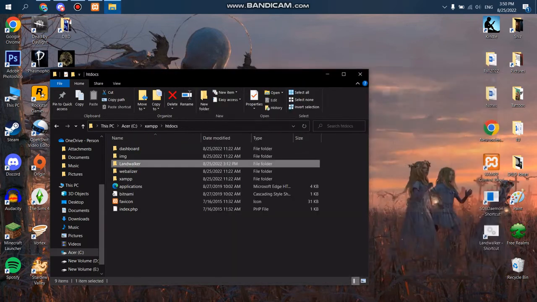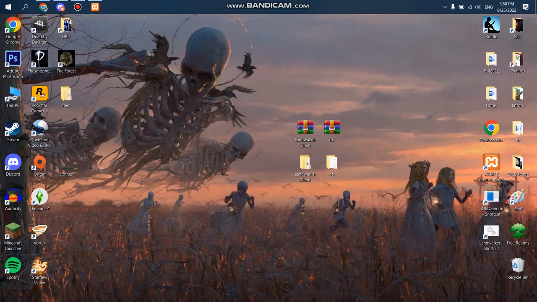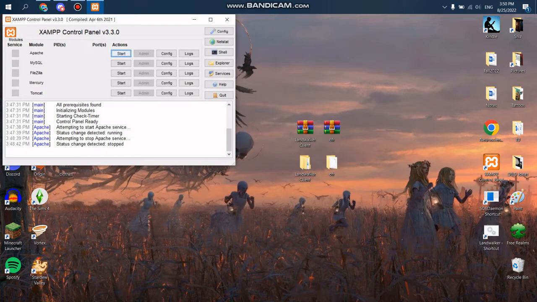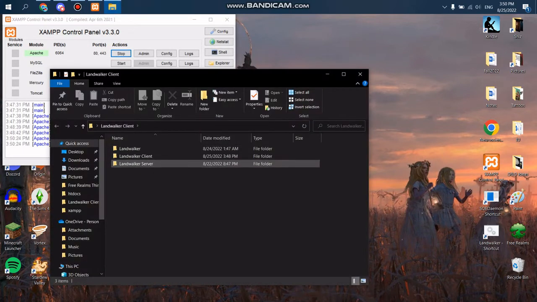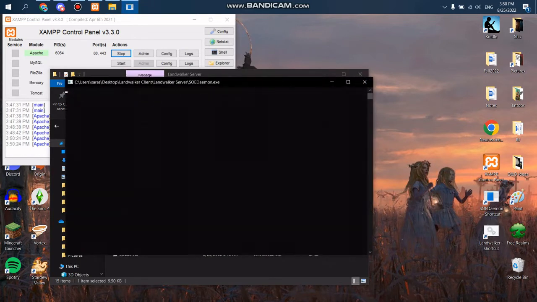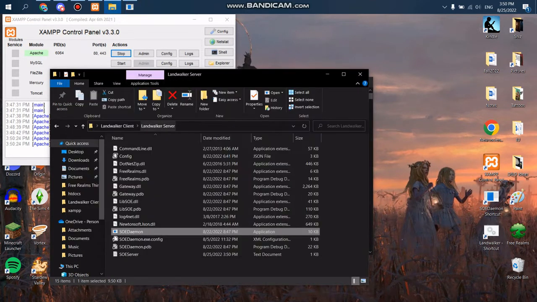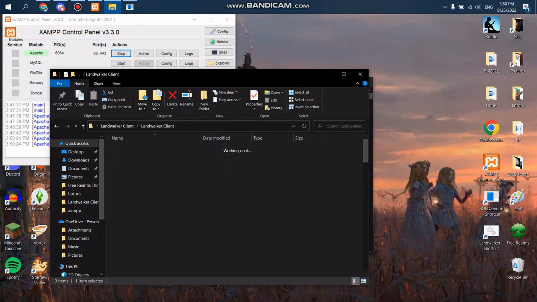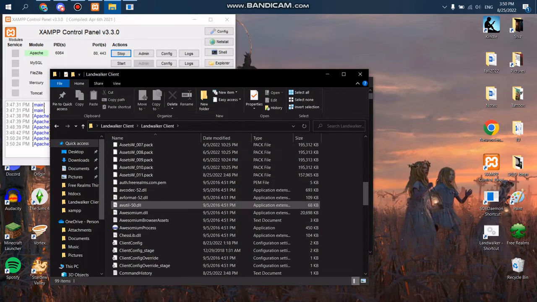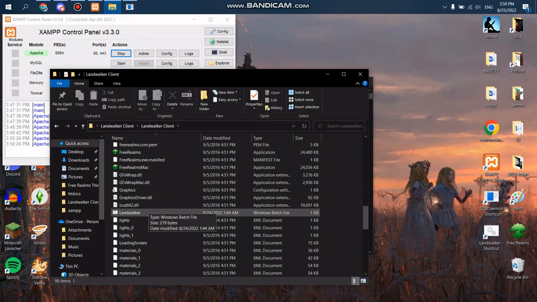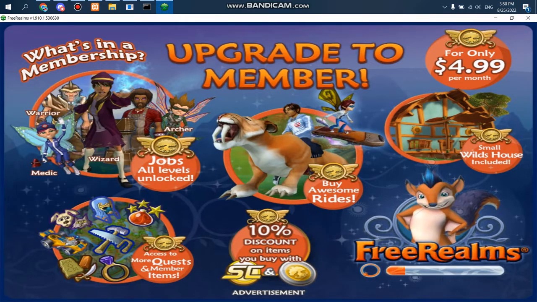And then once that's done, try again, go back into Apache, start it up. Back in here, server, SOE daemon, client, scroll way down, and Landwalker. Let it load. And it should work.